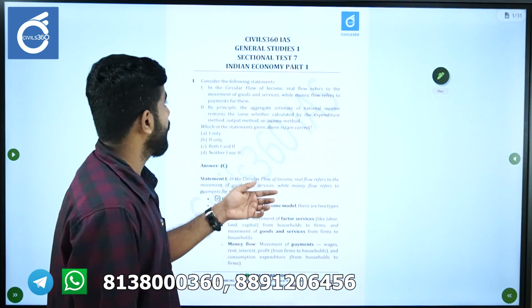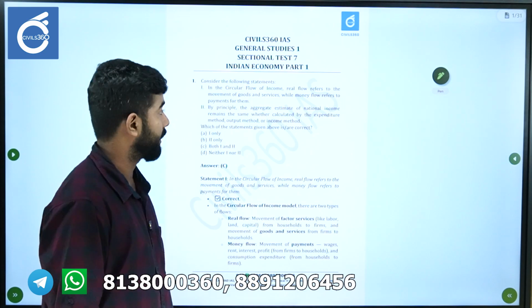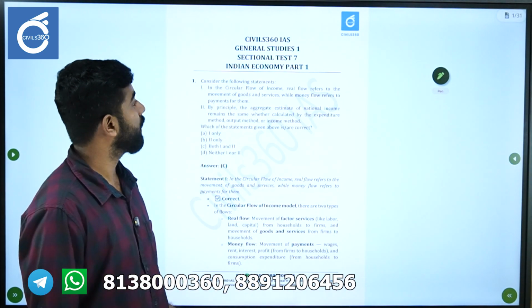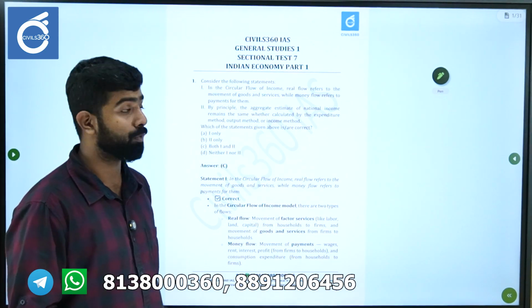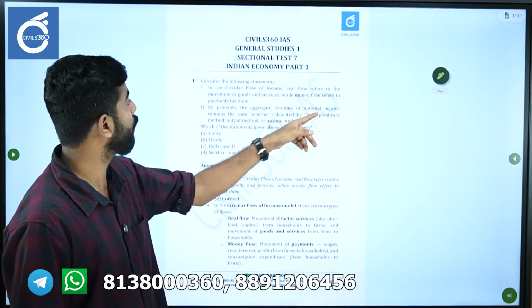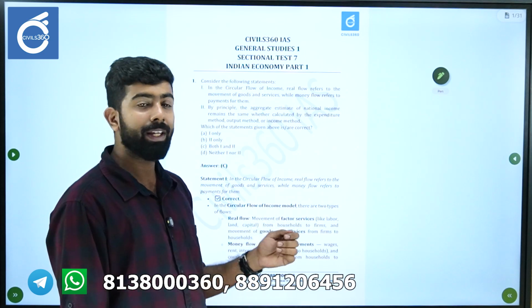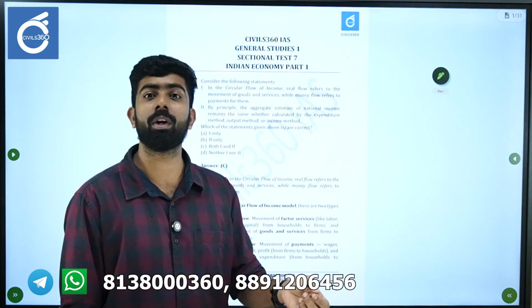Okay. So here the first question. In the following, circular flow of income, real flow refers to the movement of goods and services, while money flow refers to the payments for them. So here the question is talking about the circular flow of income.